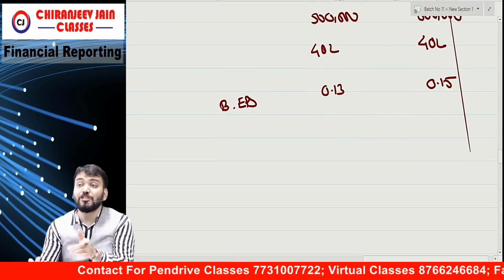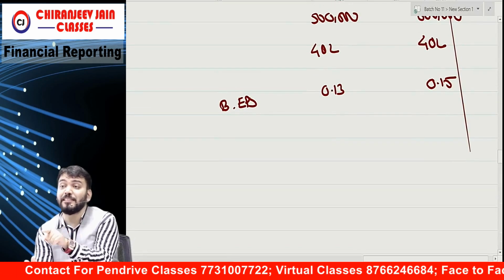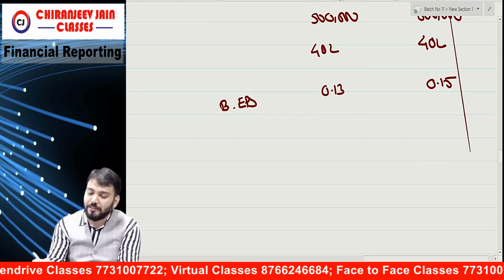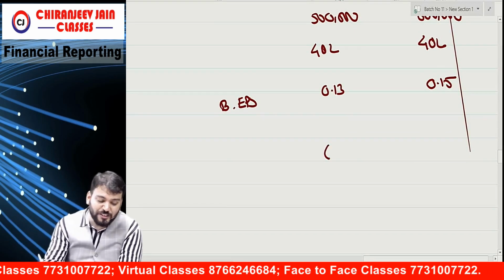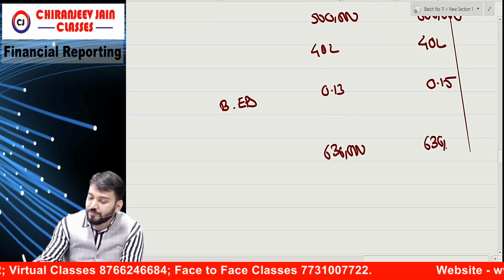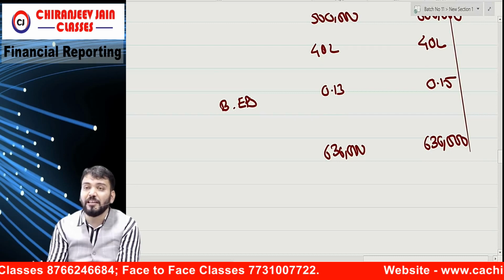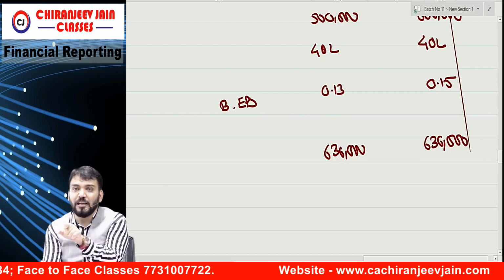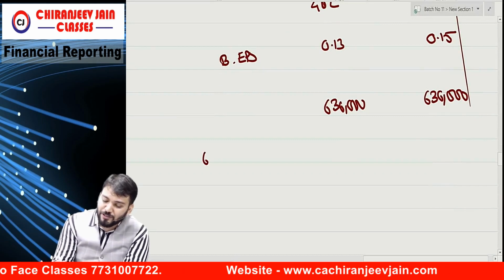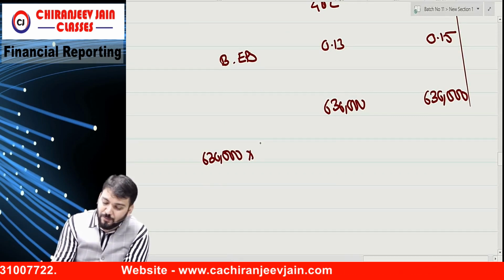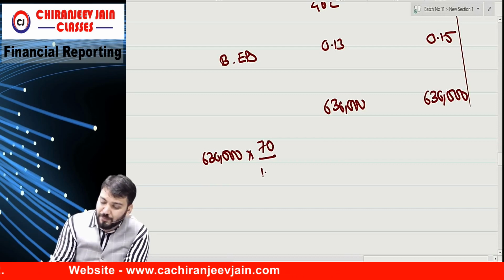Then diluted. First we need to find out the number of shares having dilutive component. So what is the total number of options? 6 lakh 30,000. From this we'll deduct the number of shares which are issued at fair value. So what we'll do? 6 lakh 30,000 into exercise price 70 divided by 120.